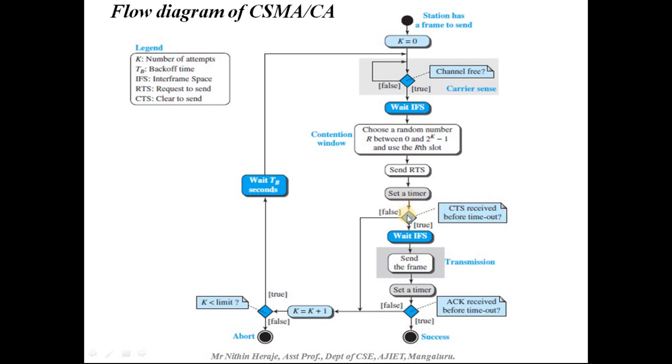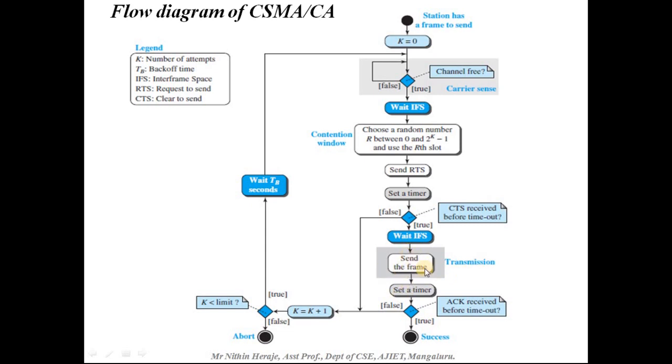So after sending RTS, before the timer expires, if it receives a CTS, and if it is true, it will wait for IFS, and then it sends the frame. IFS is interframe space. If this is false, then it will increment the value of k and moves further.